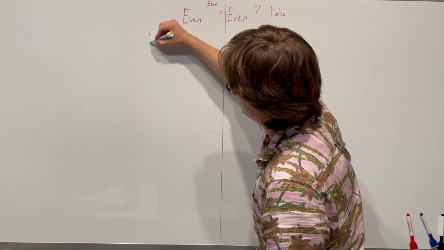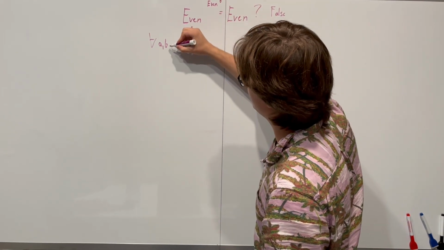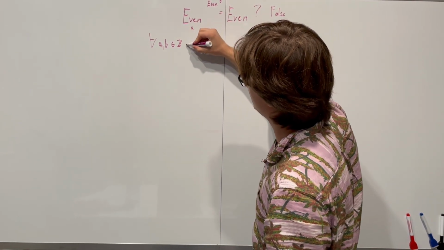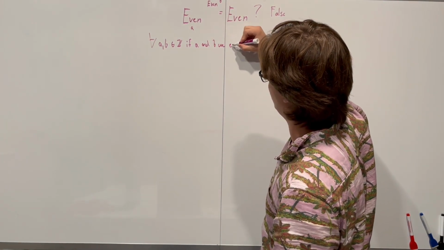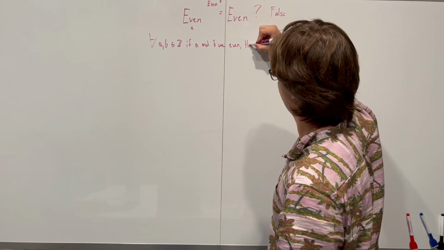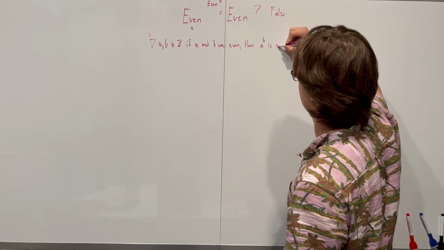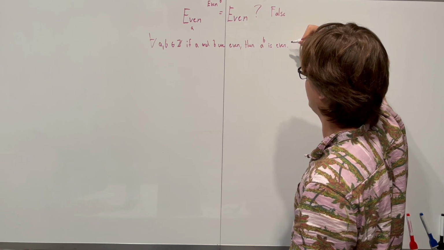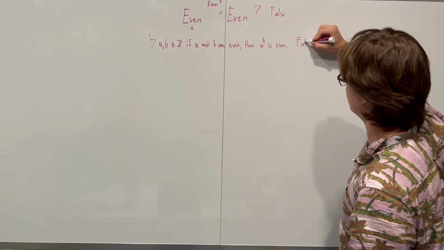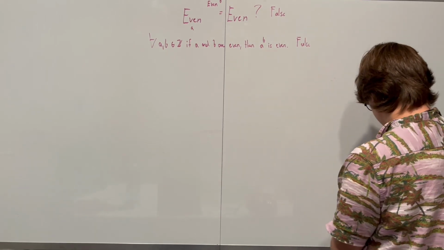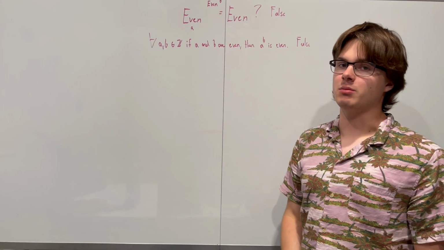The original question we asked is for all a and b, and we're going to call this a and this b, for all a and b that are integers, if a and b are even, then a to the power of b is even, right? And this statement that we made, we know is false. So how do we prove a false statement? Well, we write out its negation, and then we prove the negation must be true.